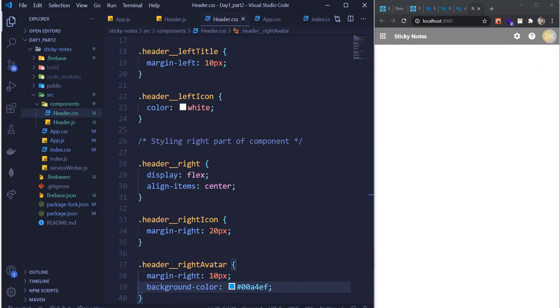The color didn't change, guys. Why? It gave the 10 pixel margin, but the background color didn't change.